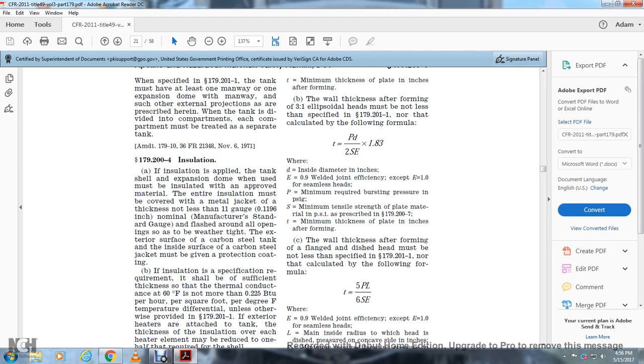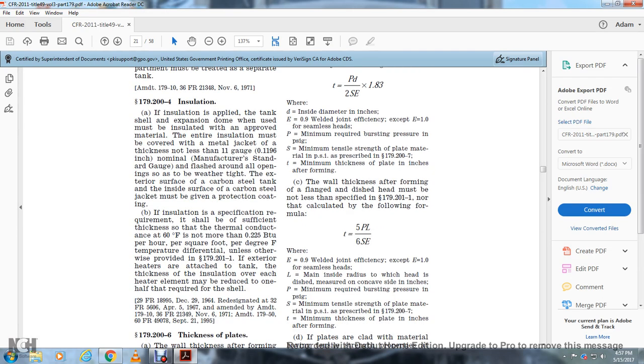179.204, insulation. If insulation is applied with the tank shell expansion dome, when used, it must be installed with an approved material. The entire insulation must be covered with a metal jacket of a thickness not less than 11 gauge nominal manufacturer standard gauge, flush all around openings, as well as weathertight. The exterior surface of the carbon steel tank and the inside surface of the carbon steel jacket must be given a protective coating. Insulation specification requirement: shall be of sufficient thickness and thermal conductance at 60 degrees Fahrenheit, not more than